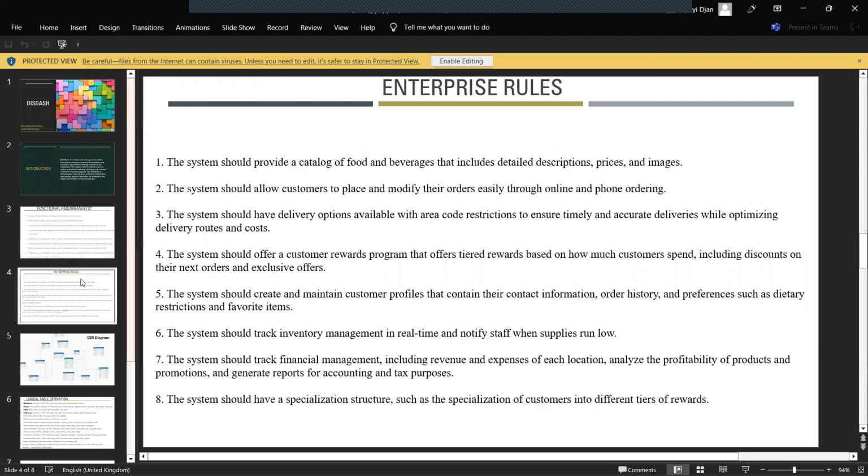For the enterprise rules, the system should provide a catalog of food and beverages that include detailed descriptions, prices, and images. The system should allow customers to place and modify their orders easily through online and phone ordering. The system should have delivery options available with area code restrictions to ensure timely and accurate deliveries, whilst optimizing delivery routes. Five, the system should create and maintain customer profiles that contain their contact information, order history, and preferences, such as dietary restrictions and favorite items. These are amongst a few.